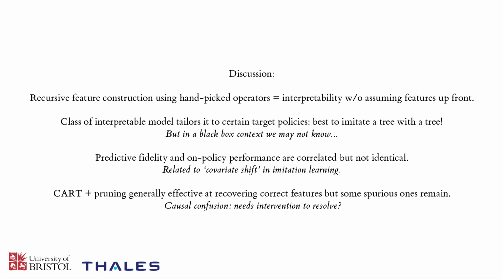And it might be that we need some kind of active learning scheme where we intervene with the system during its operation in order to disambiguate between correlative relationships, such as those between the spurious features and the action, and true causal relationships, which would exist between the features actually used by the agent. This is a really interesting issue and definitely something that we're hoping to pursue in ongoing work.